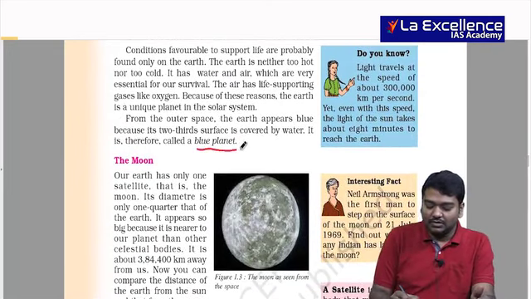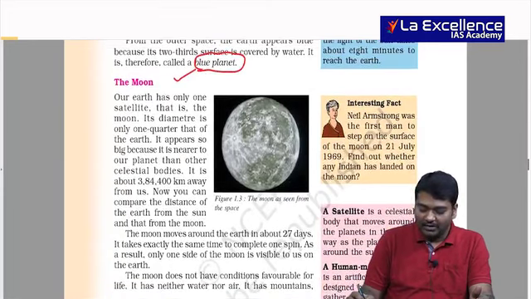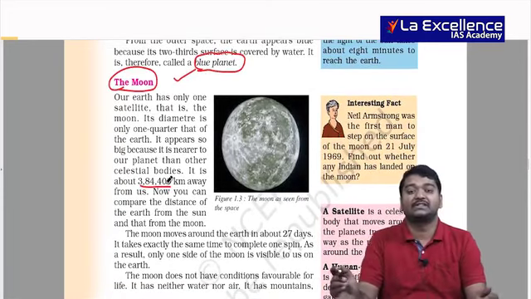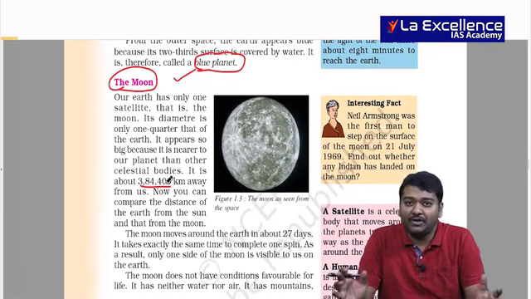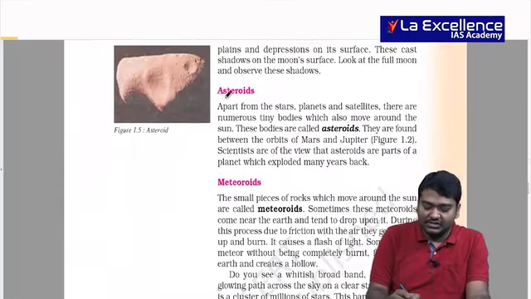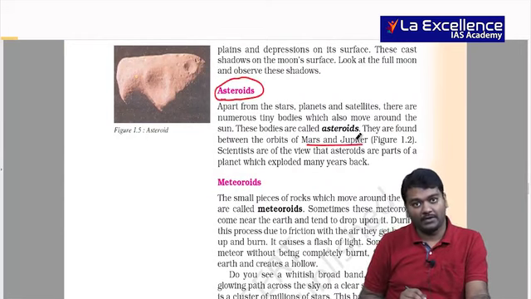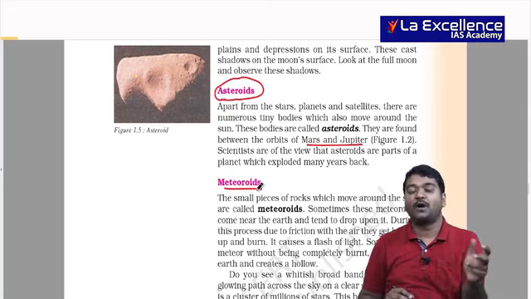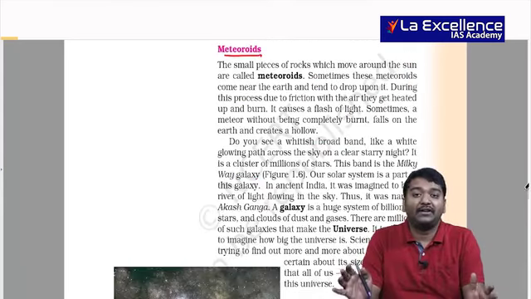And as 2/3 is covered by water, we call it the blue planet. And when we talk about the moon, one important fact that you have to remember is the distance, 3,84,400 kilometers. Why should we remember this? When we talk about Mangalyaan and other things, this is important. Asteroids, I just showed you, are in between Mars and Jupiter, correct? And then the next important thing you have to see is with respect to meteoroids. They are small particles which are revolving in the entire solar system, and sometimes they may enter the Earth as well.